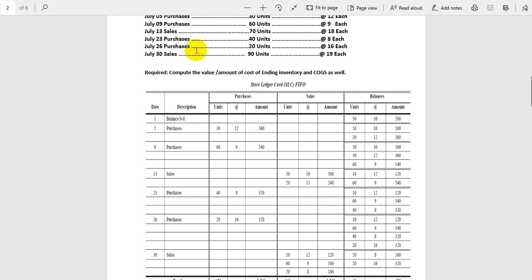Okay guys, again we purchased 20 units at the rate of 16, and 20 multiplied by 16 is 320. So first of all we copy all three items here. Just copy, there is nothing in it. 10 into 12, 120, 60 into 9, 540. And whatever we purchase we will keep it here. Now you can see we have four levels of inventory. This is the oldest one, then the second oldest, then the third oldest, and this is the newest one.